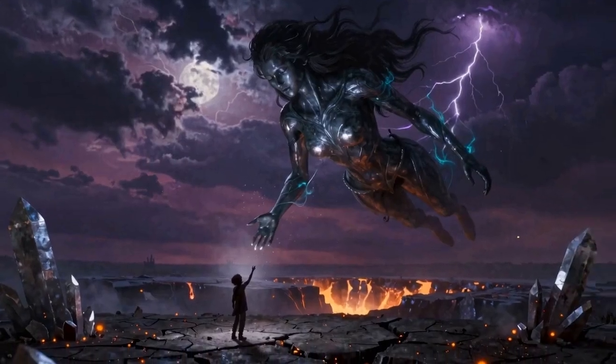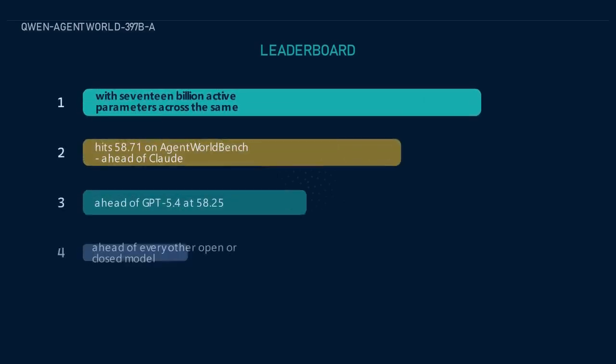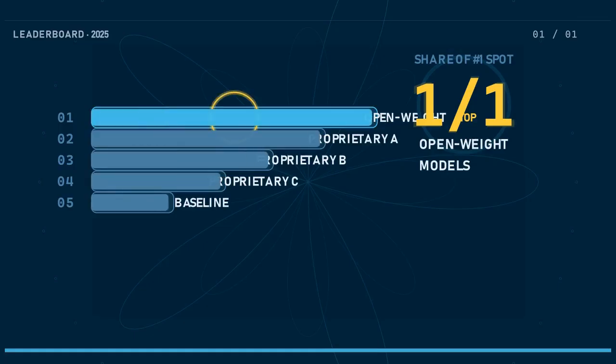And then Qwen dropped the bigger twin. Qwen-AgentWorld-397B-A17B, with 17 billion active parameters across the same 7 domains, hits 58.71 on AgentWorldBench, ahead of Claude Opus 4.6, ahead of GPT 5.4 at 58.25, ahead of every other open or closed model on the leaderboard. Open weights now own the top of the chart.